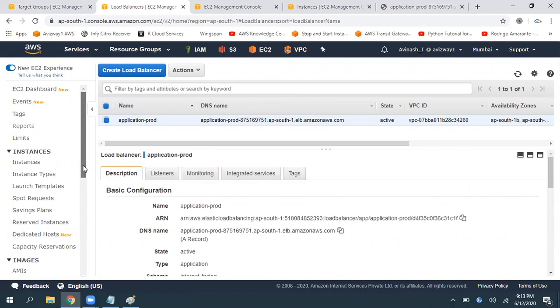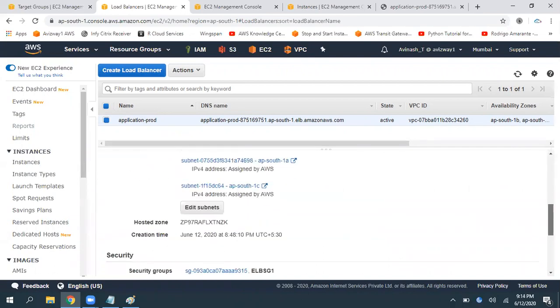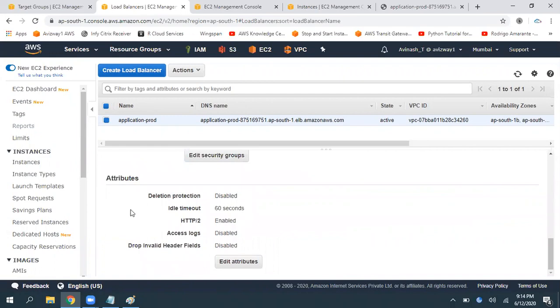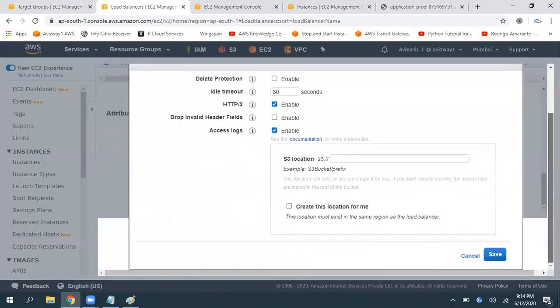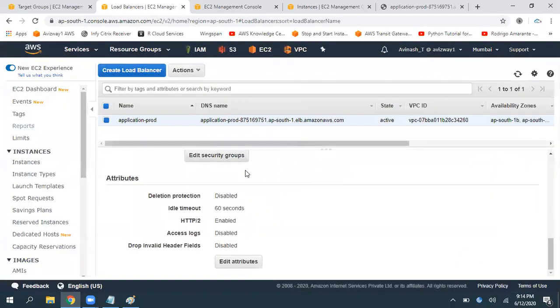On top of this load balancer, if you want to enable access logs, we can enable that. Scroll down to the bottom, and here are the access logs. Click on edit attributes, select the access logs, choose the S3 bucket where you want to store all the logs related to this ELB, and click save. And if you want to enable deletion protection, you can enable this. If you really want to delete the load balancer, you first turn off that feature, and only then can you delete it.